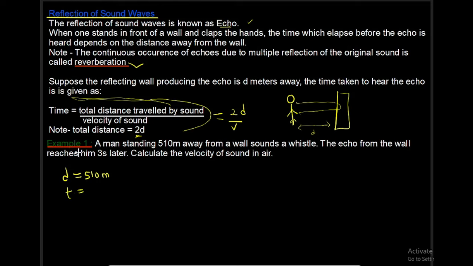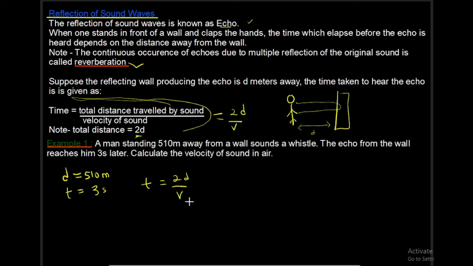So this is a case of echo, don't forget. Reaches him 3 seconds later. They say calculate the velocity of the sound in air. So because it's a case of echo, we use the formula T equals 2d over v. That's the time taken to hear the echo, and the total distance traveled is 2d, all over v. How do we know it's a case of echo? It was mentioned there: the echo from the wall. If they don't mention it as echo from the wall, they can say the reflection of sound. You see the same thing, right?